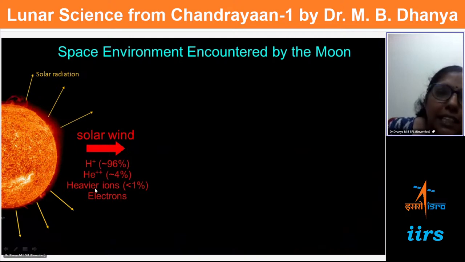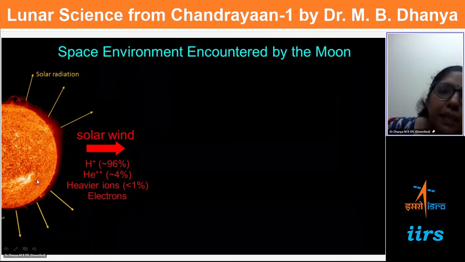Something which we don't really feel on Earth, and which we understand indirectly, is the solar wind. Solar wind is nothing but the plasma flow from the sun. It consists of ionized hydrogen, which we call protons, doubly ionized helium, heavier ions as well as electrons. Plasma is nothing but a medium of charged particles.